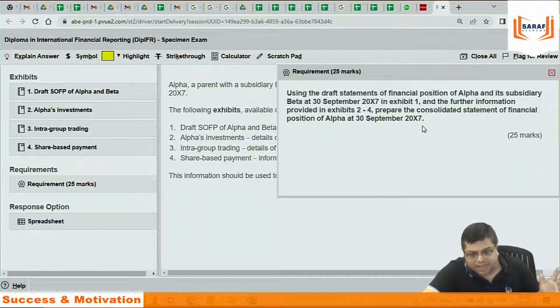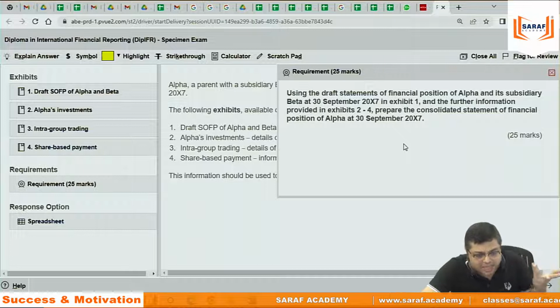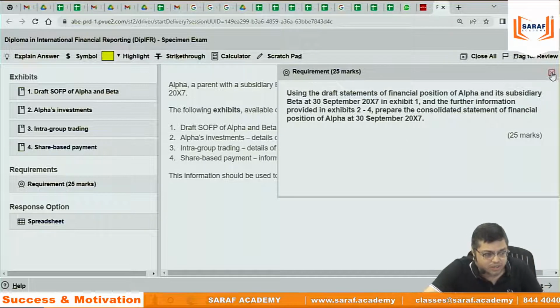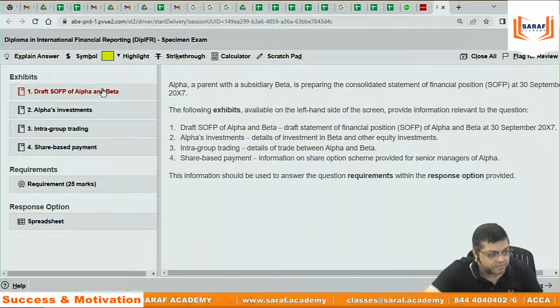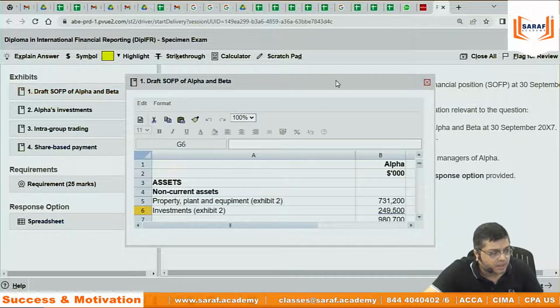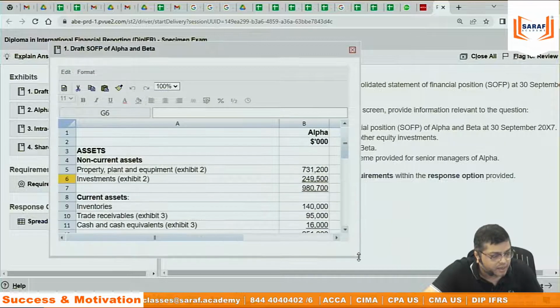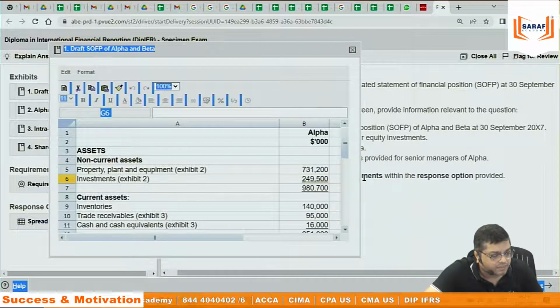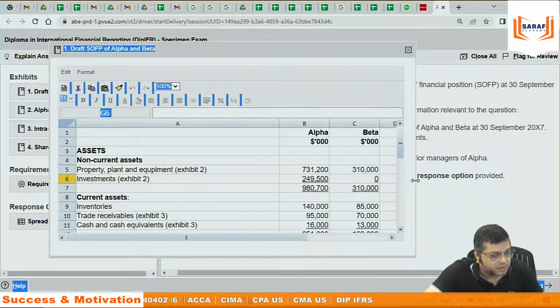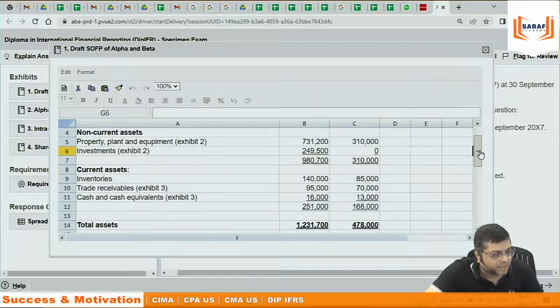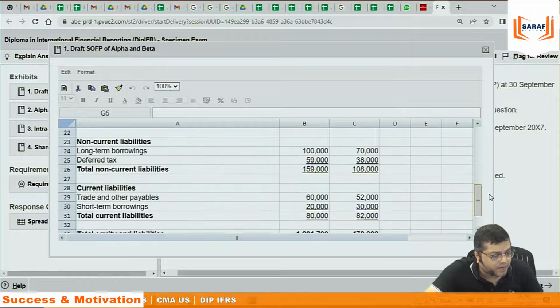The first question in IFRS is all compulsory. The first question will be based on group accounts, holding and subsidiary, group accounts. Preparing the group P&L account, group balance sheet, both, sometimes, whatever. That is the first question. For that they have given, now adjusting the screen size, the balance sheets of both the companies and all that.